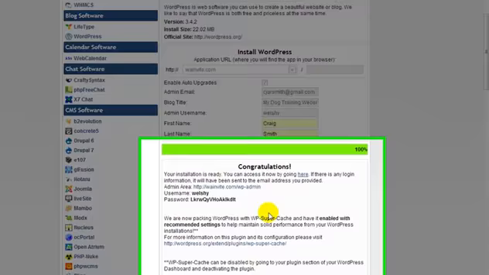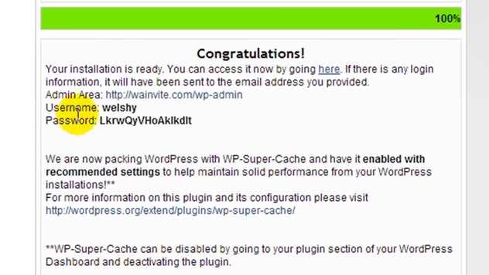It's only going to take a couple of moments to install all of the files, and then it's going to say congratulations, blah blah blah. It's going to give you your username and your login password. This login password you'll need to keep in a safe place. I will be changing mine, so if you want to try and copy it and see if you can log in, go ahead. It's not going to be the same.